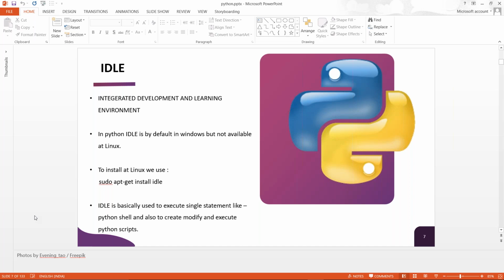Now, coming to the next point, IDLE is basically used to execute single statements like the Python shell, and also to create, modify, and execute Python scripts. It is the basic thing that helps things to be executed in a simpler manner, in single statements.